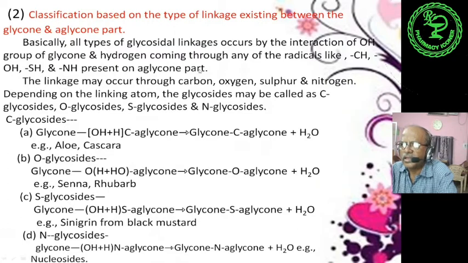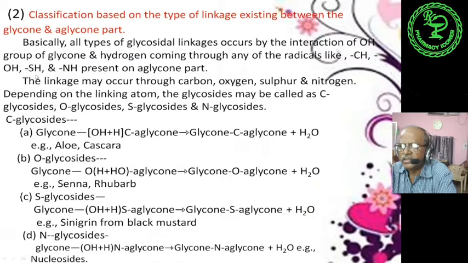So this hydrogen is coming from aglycan part, and the OH group which is present in glycan part, they are combined. The linkage may occur through carbon, oxygen, sulfur and nitrogen; these are the linking atoms. Depending on the linking atom, the glycosides may be called C glycosides, O glycosides, S glycosides and N glycosides.